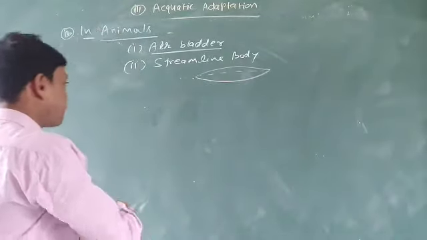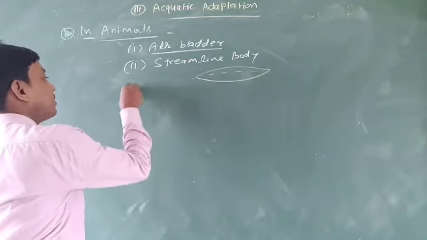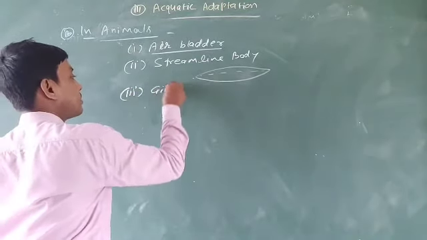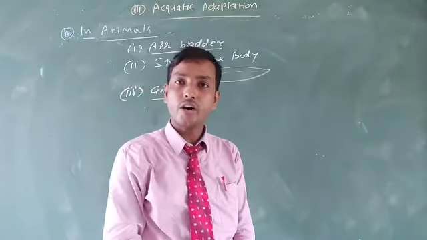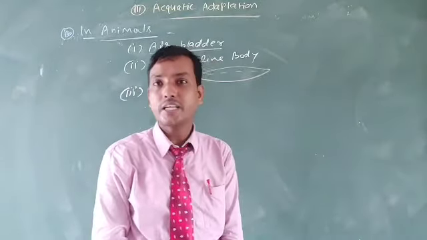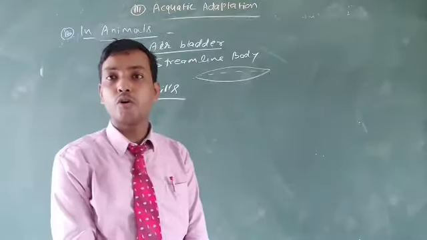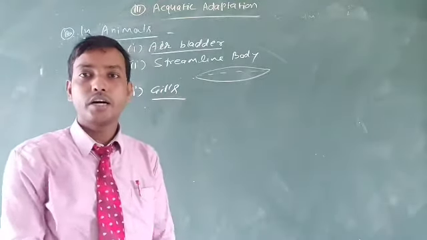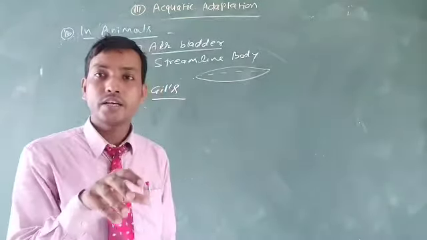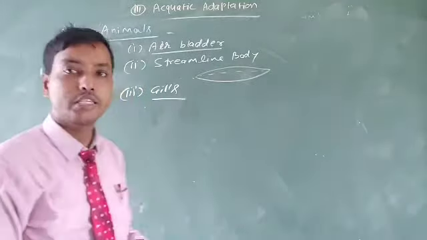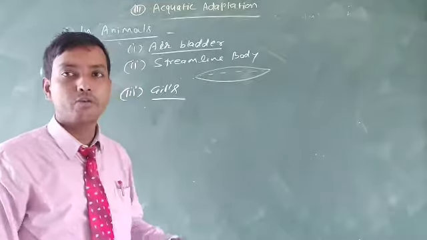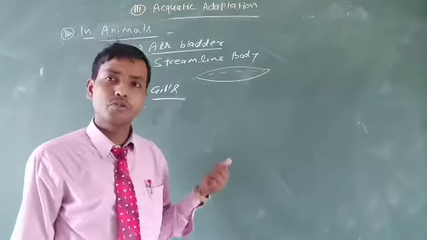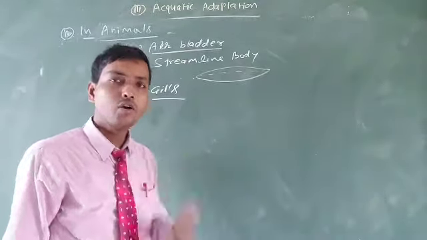Now next, the gills. What are the advantages of gills in fishes and other aquatic organisms? Gills help to absorb the dissolved oxygen from the water, and this helps to maintain the oxygen level in the body of aquatic organisms. So that is almost all the function of gills.